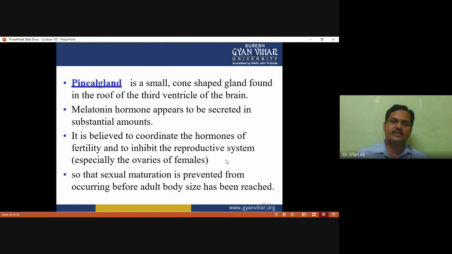The pineal gland is a small cone-shaped gland found in the roof of the third ventricle of the brain. Melatonin appears to be secreted in substantial amounts, and it is believed to coordinate the hormones of fertility and to inhibit the reproductive system, especially the ovaries of females, so that sexual maturation is prevented from occurring before adult body size is reached.